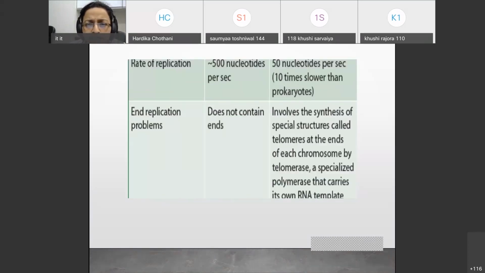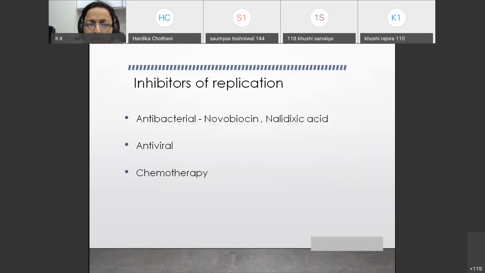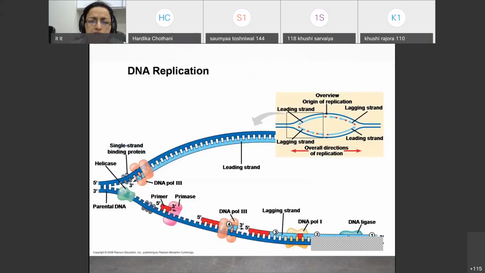Rate of replication in prokaryotes is approximately 500 nucleotides per second, and in eukaryotes it is 50 nucleotides per second. End replication problem is not seen in prokaryotes, but it is seen in eukaryotes. Inhibitors of replication: antibacterials, antivirals, and chemotherapy. These are the inhibitors.